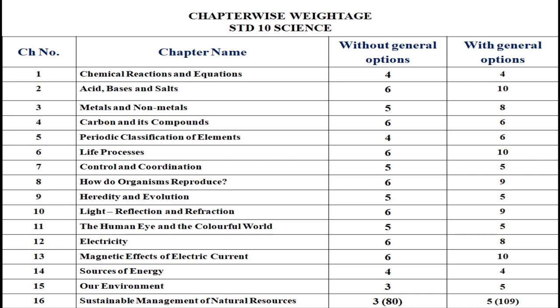Now I would like to say which are those chapters from which the 4-mark question should be asked. Then you should focus on the maximum marks weightage. Then you can see chapter number 2, chapter number 6 and chapter number 13. So definitely these are the high weightage chapters. A 4-mark question must be asked from these chapters, almost 99%.